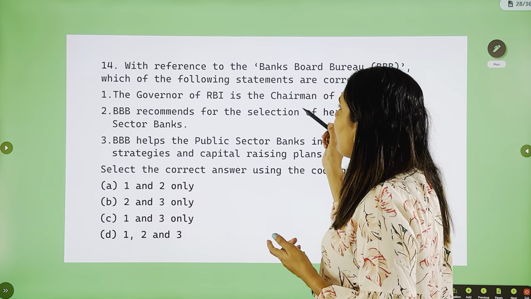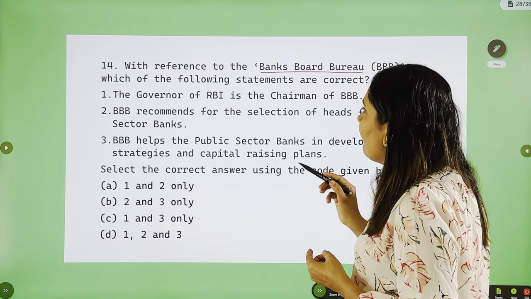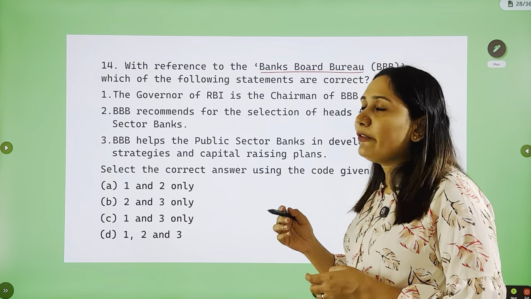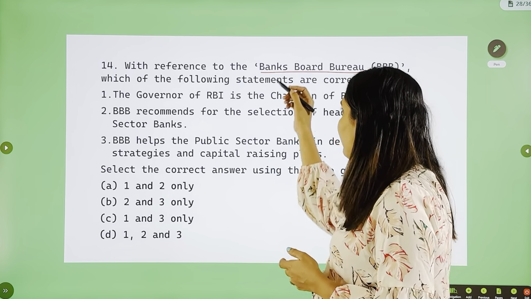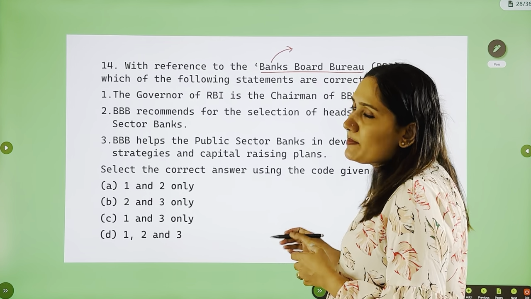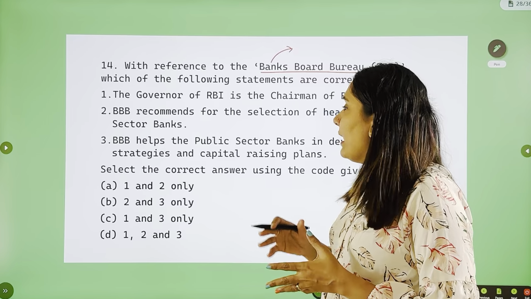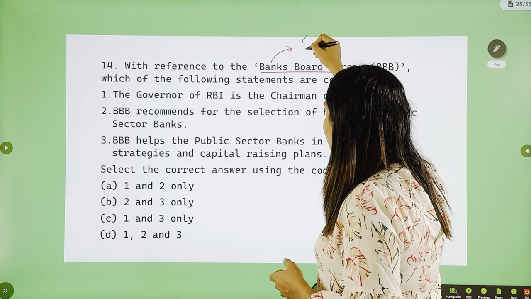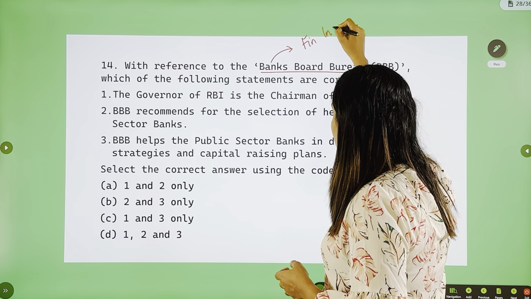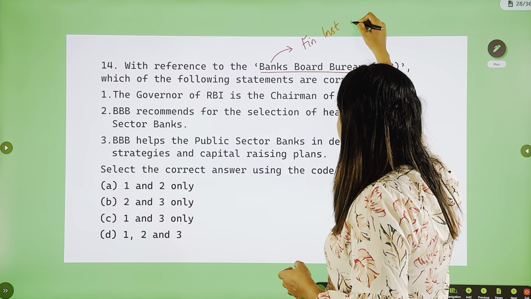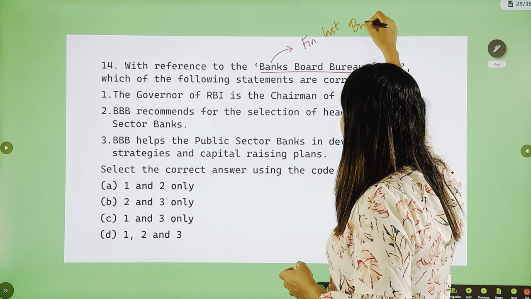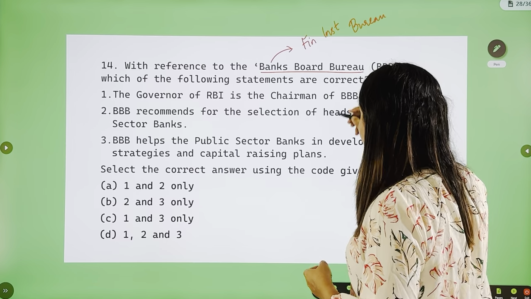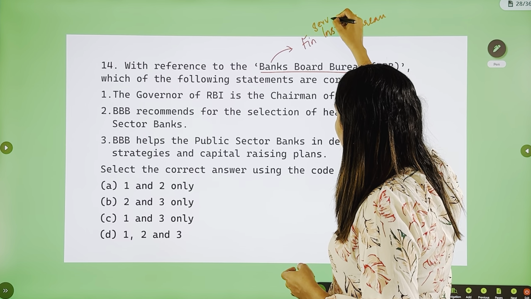Next one is: with reference to Bank Boards Bureau, which of the following statements are correct? Before we move into this question, I would like to clarify that Bank Boards Bureau does not exist now, and instead of it we have the Financial Services Institutions Bureau.